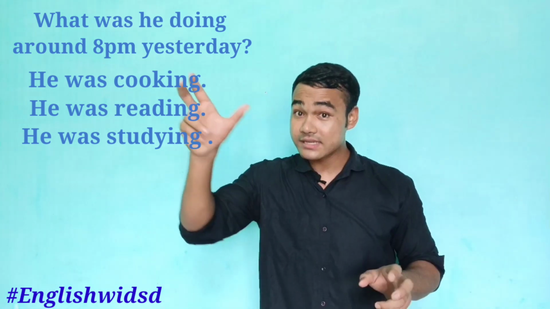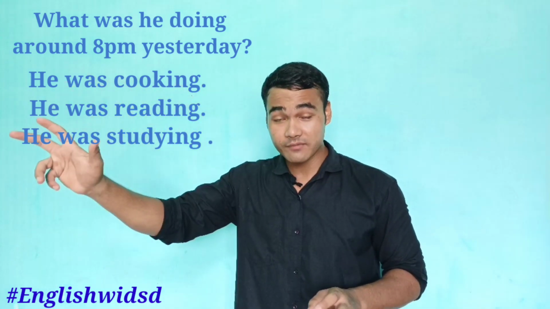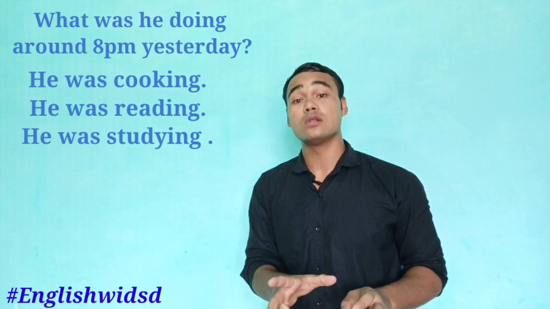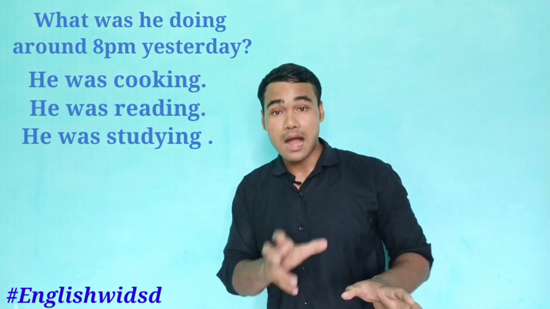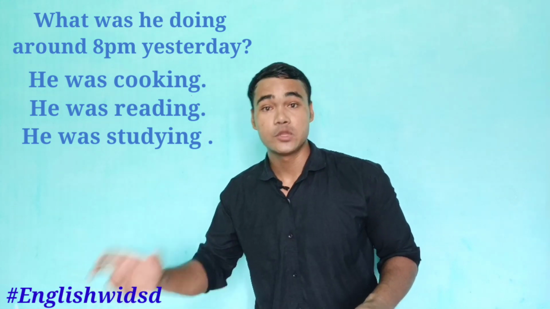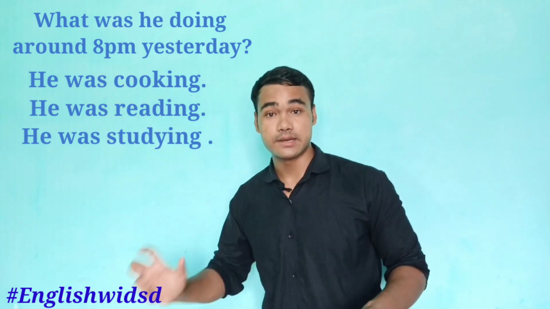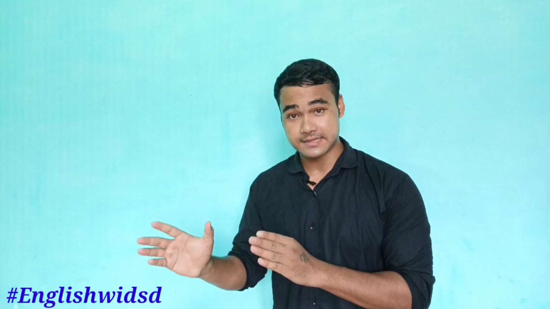So what was he doing? Was, ing form of the verb. And in answer also use the ing form of the verb with was. Right? He was studying. What was he doing? He was studying.